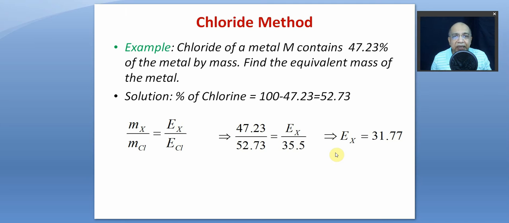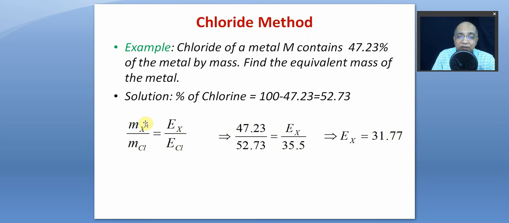In any way, either chloride formation method or decomposition method of the metallic chloride, you get the mass. Supposing chloride of a metal contains 47.23% of metal by mass, find the equivalent mass. If out of 100 grams, 47.23 gram is metal, the percentage of chlorine is 100 minus this many grams.